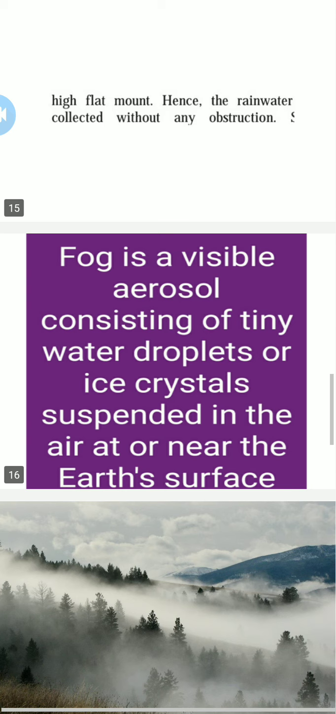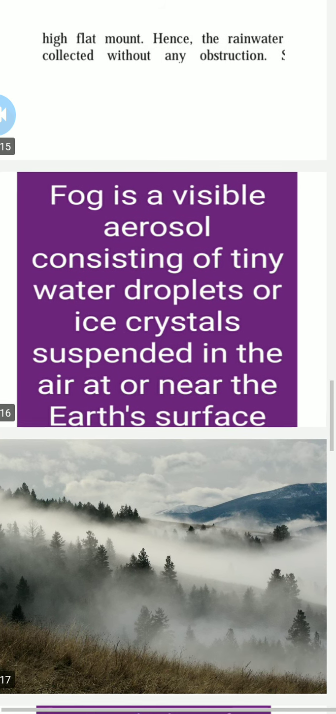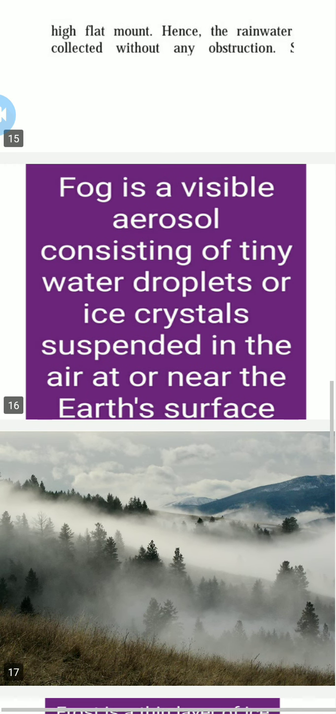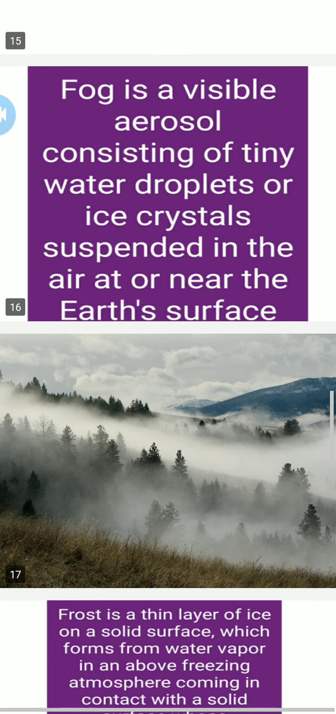But above 0 degrees Celsius we will face fog, dew, and frost. First of all, first is fog. Fog is a visible aerosol consisting of tiny droplets or ice crystals suspended in the air at or near the earth's surface. When you wake up early in the morning in the winter season, you can see the fog. You cannot see the complete region because of the fog.